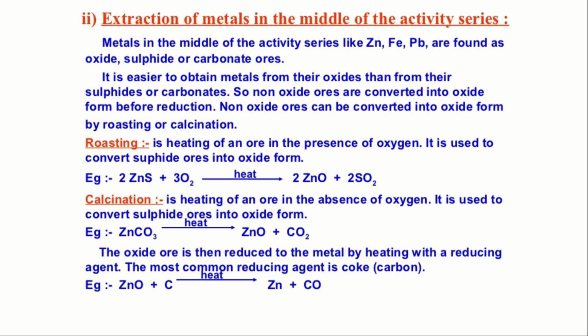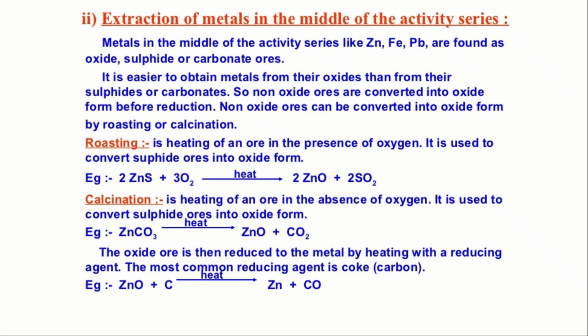There are three types of ore forms: oxide, sulfide and carbonate. If the ore is readily in the oxide form, then it is easier for us to extract. If it is not in the oxide form and is in the sulfide or carbonate form, first it is converted into oxide form and then it is extracted. If it is in carbonate form, calcination is required to convert the carbonate ore into oxide form, and if it is in the sulfide form, then roasting is required to convert it into oxide form.